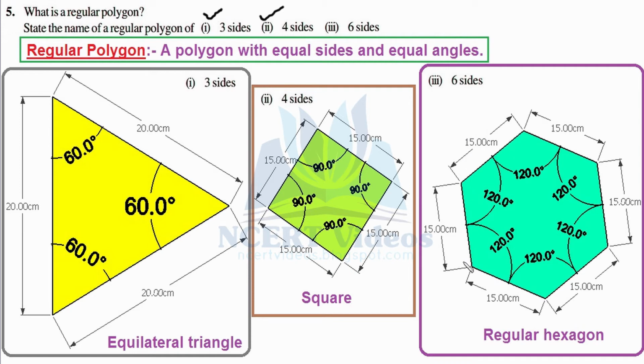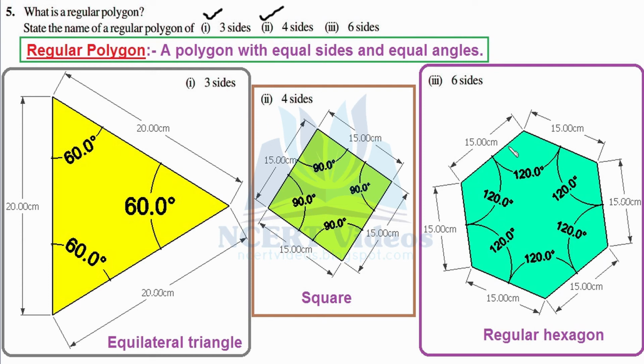That is, each side of this regular polygon is 15 centimeter in measure and each angle is equal to 120 degrees. And the particular name designated to a regular polygon having 6 sides is regular hexagon. Remember, you cannot just name it hexagon because we can have a hexagon which can have different measures of angles and sides. Since we are required to find a regular polygon, we need to fix this prefix to this hexagon, that is regular. Then only we refer to a polygon which is regular in nature.